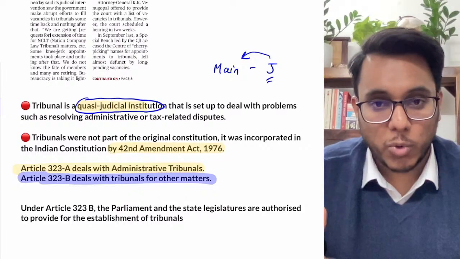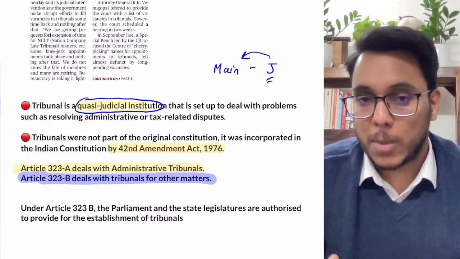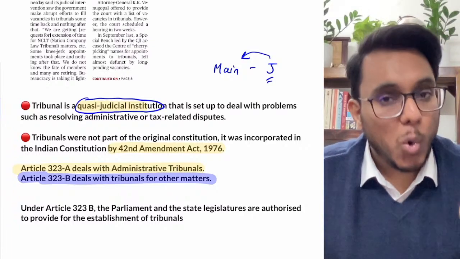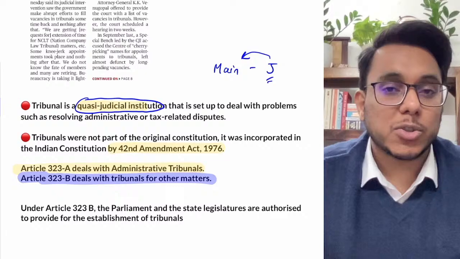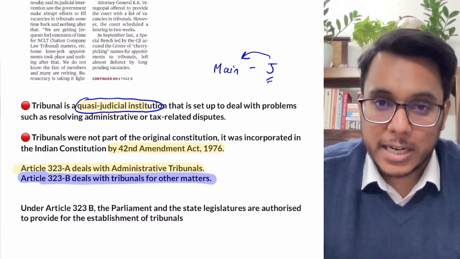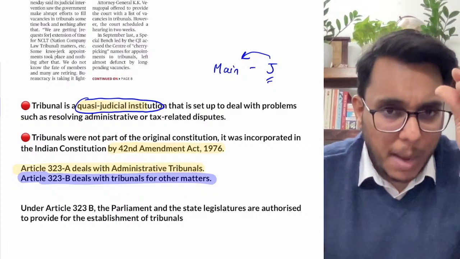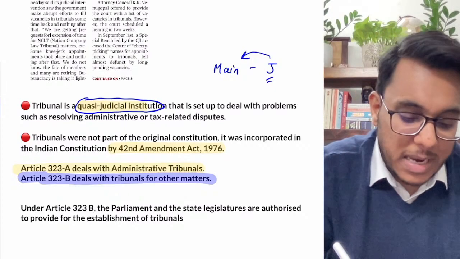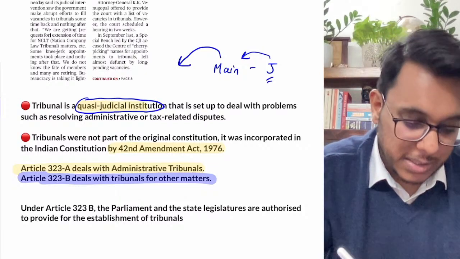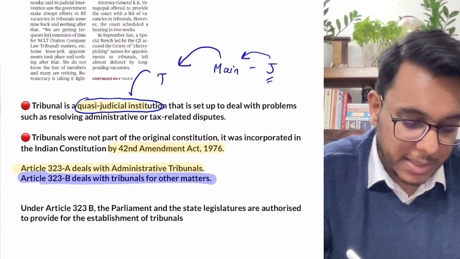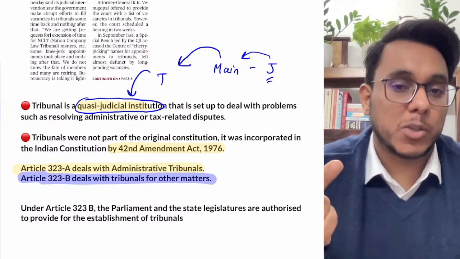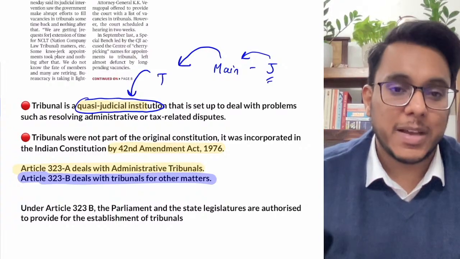If we talk about today, more than 3.5 crore cases have piled up in the mainstream judiciary. So a certain class of cases, for example environment cases, taxation, commercial disputes, can be given to another kind of institution, and these institutions are called tribunals. These tribunals are quasi-judicial bodies. They perform the role the judiciary is doing, but only for a specific class of cases.